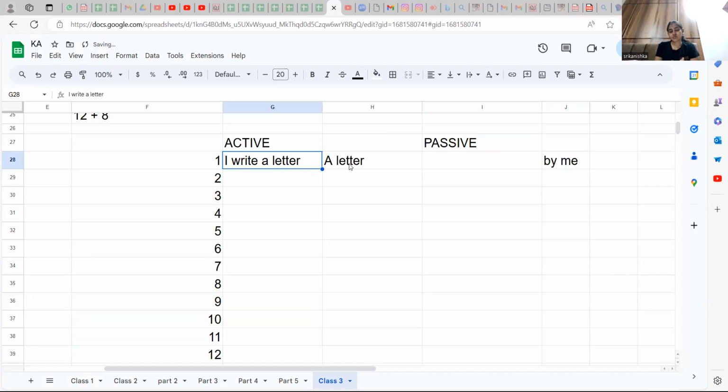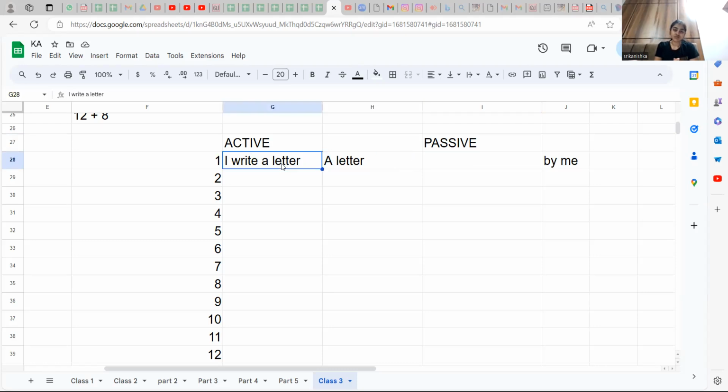I write a letter, this write is going to change in a big way. Because subject is going to object place, object is going to subject place, and the verb is totally going to change. I'm going to put the change in between. Active, passive, both of them are the same in meaning.